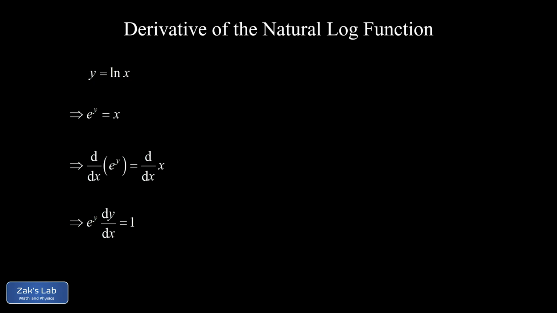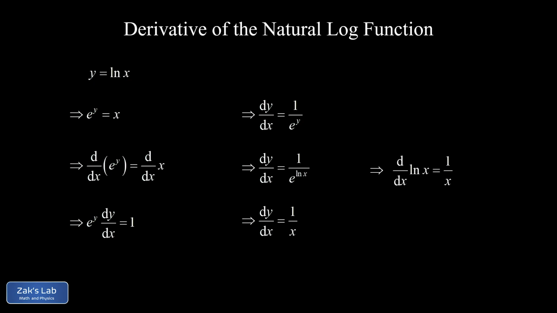So now our goal is to find dy dx, so we'll go ahead and solve for that. And this gives us dy dx written in terms of y. So we get dy dx equals 1 over e to the y. But now we can replace y with the natural log of x. So we get 1 over e to the natural log of x. But remembering that e to the x and natural log x are inverses of each other, e to the natural log x is just x. So there it is. dy dx turns out to be 1 over x. And we can write this down as a new derivative rule. d dx of natural log x is equal to 1 over x.